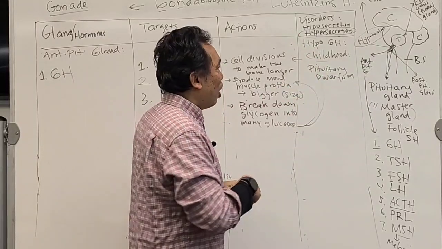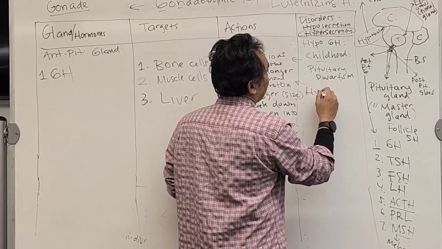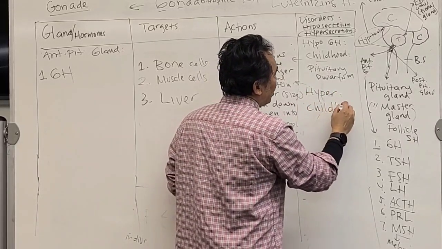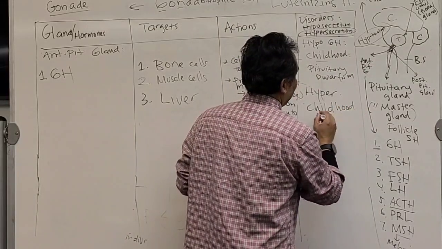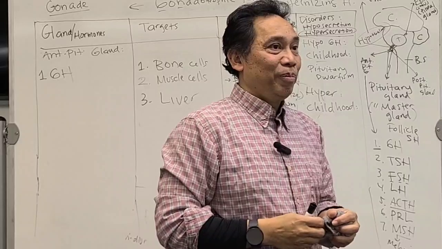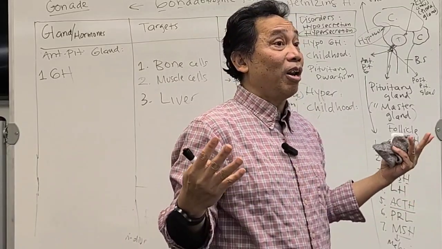Now, the opposite. If it is hyper, and it is happening during childhood, what happens with that kid? Is it normal, dwarf, or really tall?